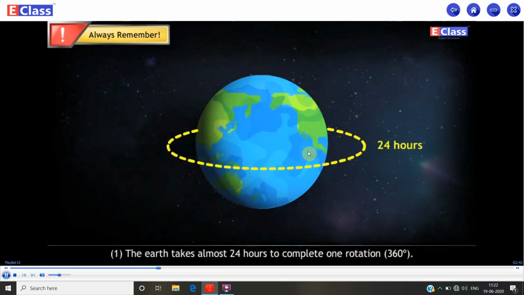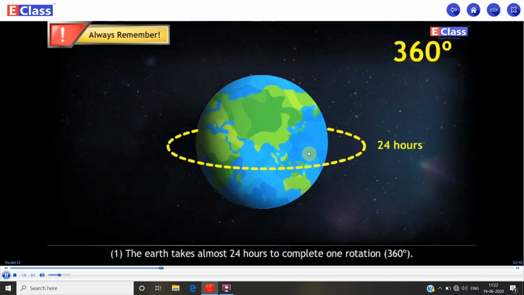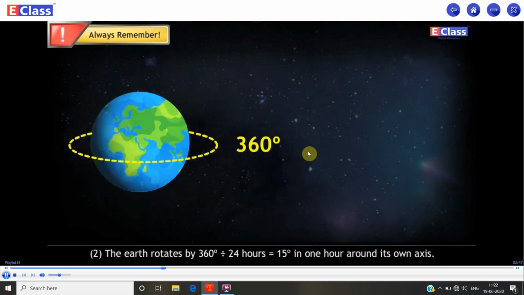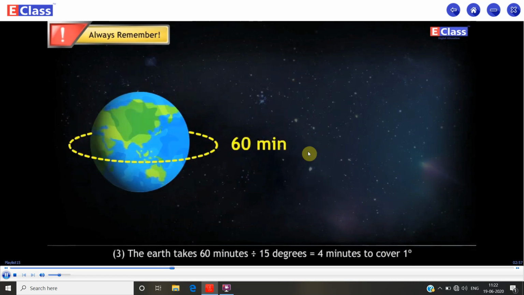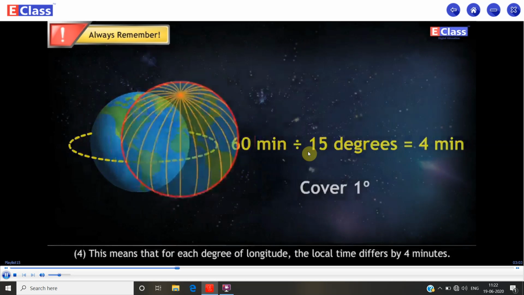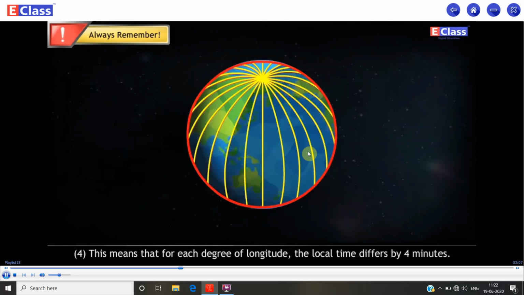the Earth takes almost 24 hours to complete one rotation, 360 degrees. The Earth rotates by 360 degrees in 24 hours, which is equal to 15 degrees in 1 hour around its own axis. The Earth takes 60 minutes divided by 15 degrees, which is equal to 4 minutes to cover 1 degree. This means that for each degree of longitude, the local time differs by 4 minutes.